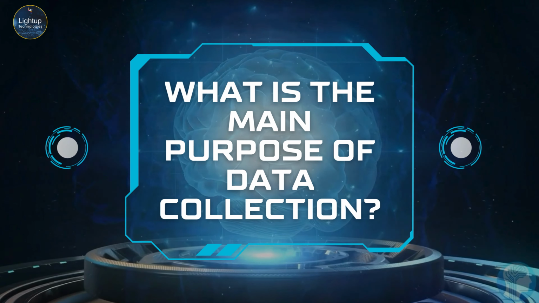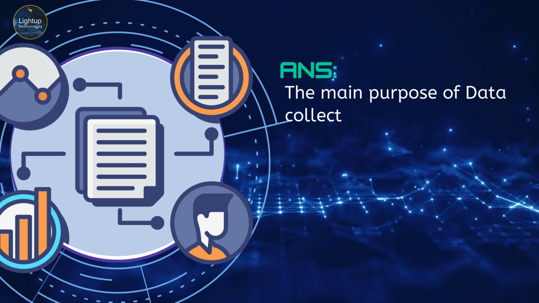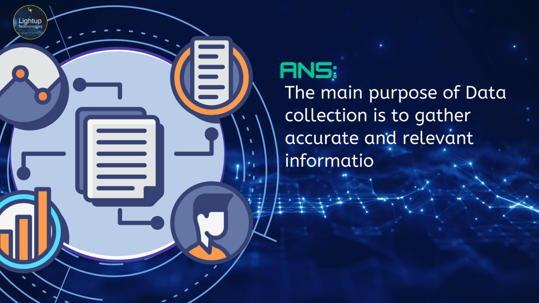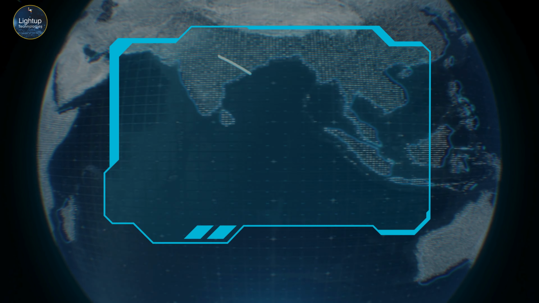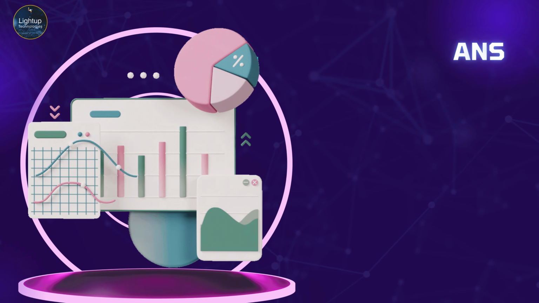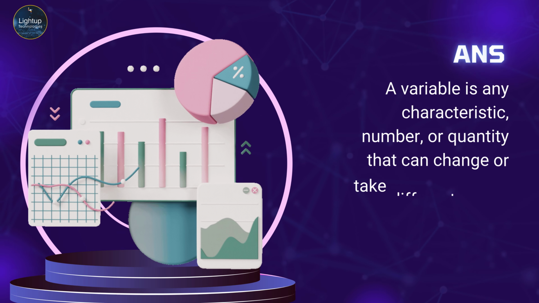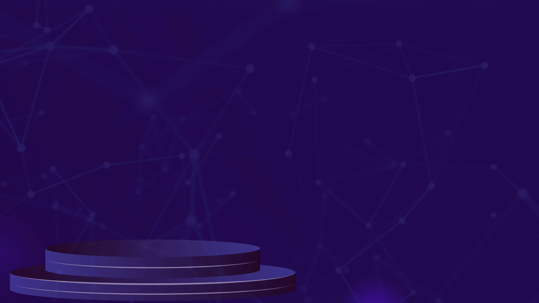What is the main purpose of data collection? The main purpose of data collection is to gather accurate and relevant information for analysis, decision making, and problem solving. What is a variable in data collection? A variable is any characteristic, number, or quantity that can change or take different values in a dataset.